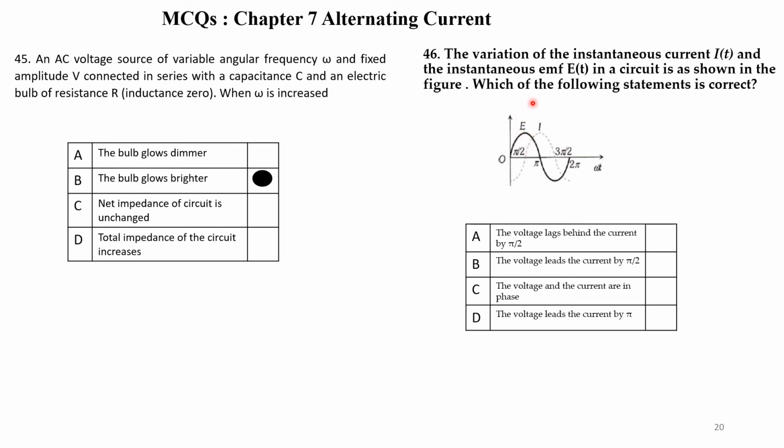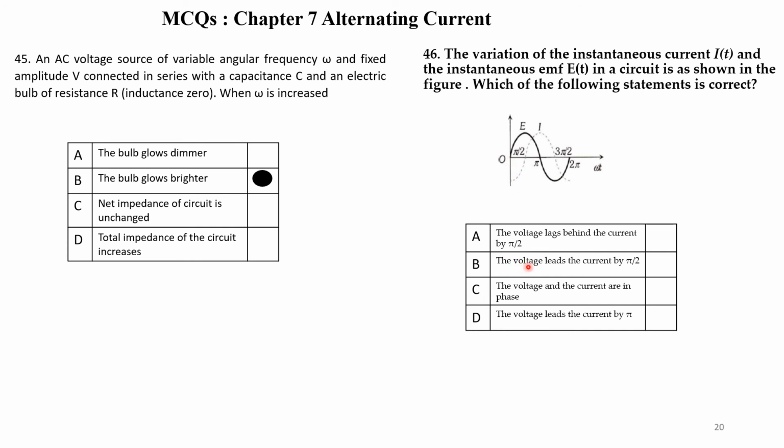Now the question is, which of the following statements is correct? We have to find out. First we analyze the waveform. Option A, the voltage lags behind the current. That means the voltage starts after the current. It is not true, because when the voltage is 0, the current is negative. So the current lags behind the voltage. So the voltage leads and the current lags.